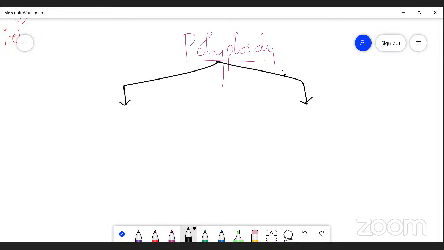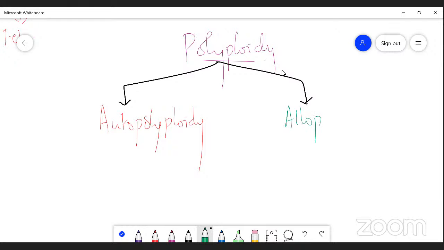My dear students, polyploidy is of several types. So here polyploidy can be divided into following types. The first type is autopolyploidy. Second one, allopolyploidy.